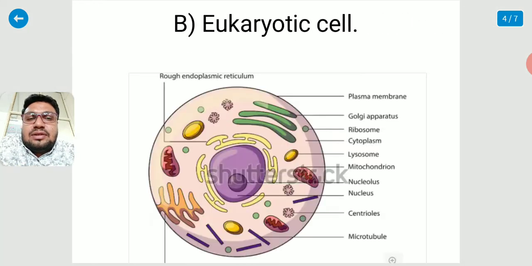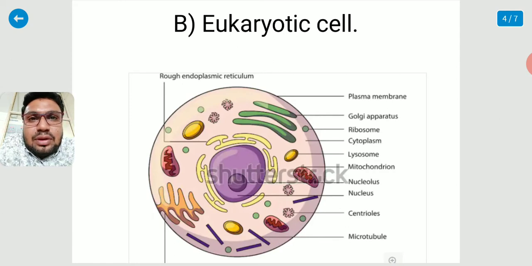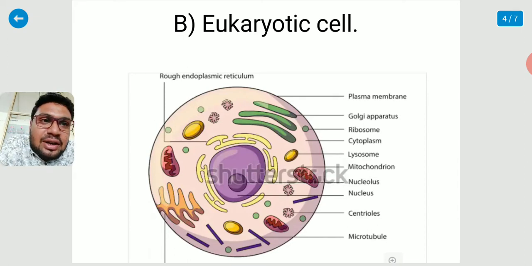Next, this is the eukaryotic cell. The eukaryotic cell has plasma membrane and some organelles like Golgi apparatus, ribosomes, cytoplasm, lysosomes, mitochondria, nucleolus, nucleus, centrioles, and microtubules. This is the structure of the eukaryotic cell.